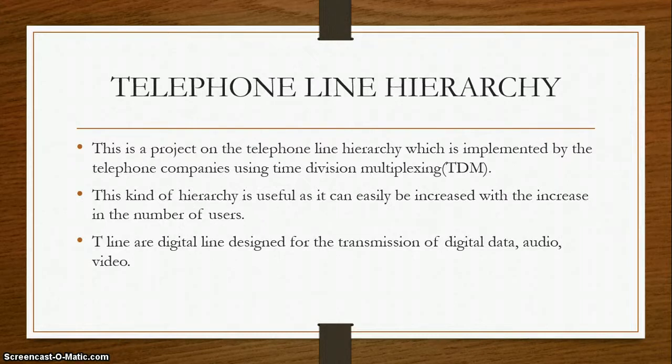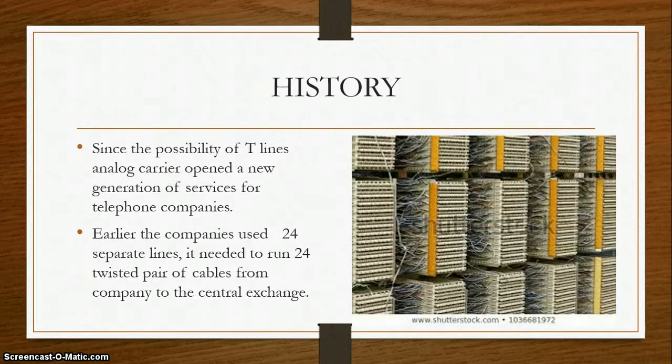As we see, with time the users continuously increase. To fulfill that, the companies came up with a solution known as the telephone line hierarchy. The T lines are the digital lines used for transmission of digital data, audio, and video. Basically, the history is that the possibility of T-lines along with a carrier opened a new generation of services for the telephone companies.